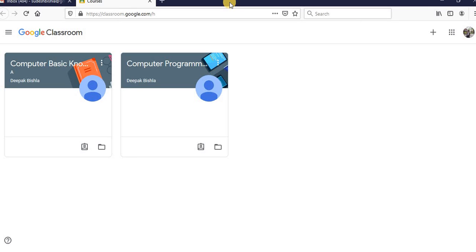So first log in with the Gmail account, and then directly you can open classroom.google.com, or from the Google apps you can just select the classroom and Google Classroom will open within your account.